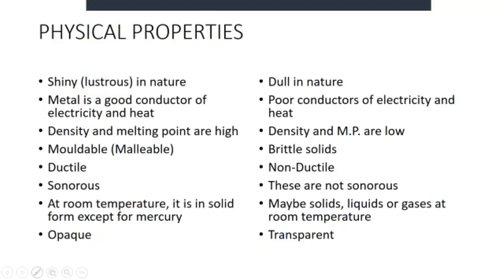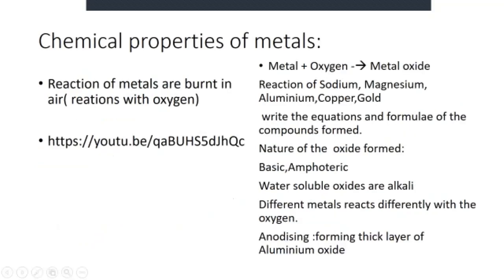Then actually we are focusing on chemical properties of metals. If the chemical properties of metals are there, the same the non-metal may have. So we are focusing on some special properties of metals when they react. Suppose we burn a metal, it is the reaction with oxygen. What happens when metal reacts with oxygen?